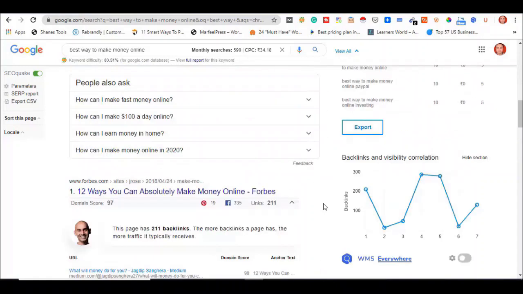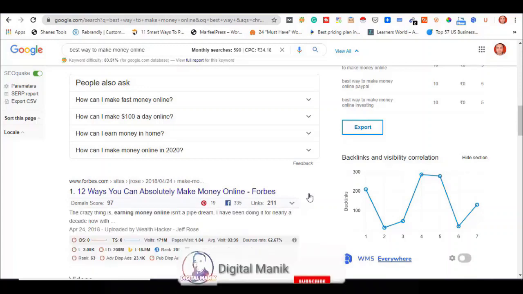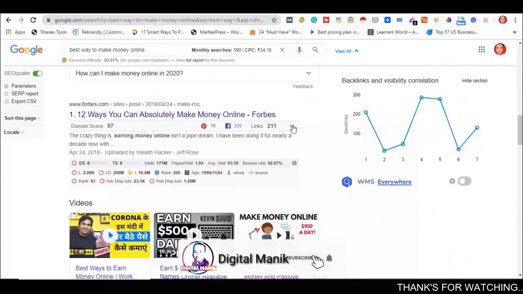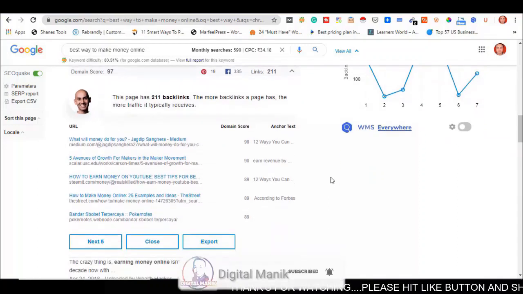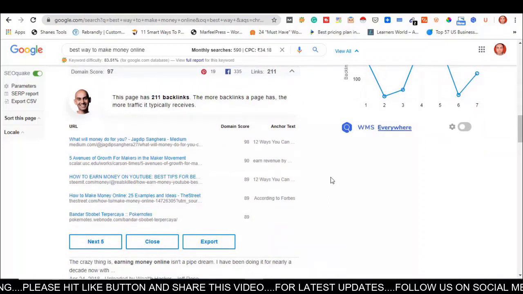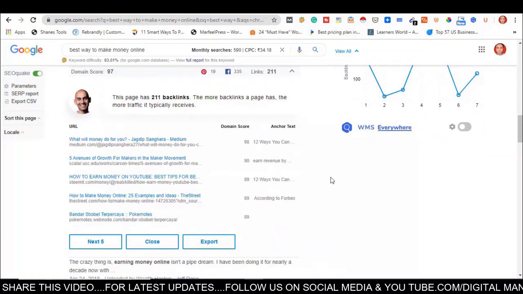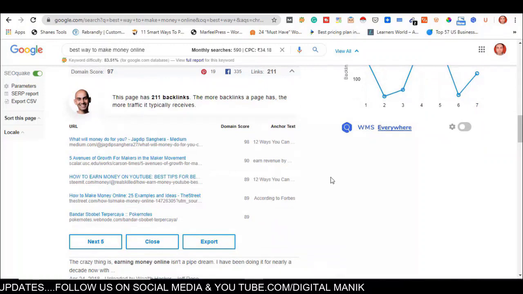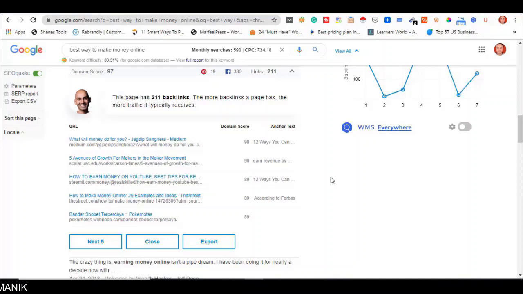If I want to find from which sites Forbes.com took backlinks, then I should click on that arrow button, and you can see with the help of this Chrome extension that lots of data has come in which they are showing that the Forbes.com website took backlinks from medium.com, scholar.usc.edu, steamate.com and many other websites.